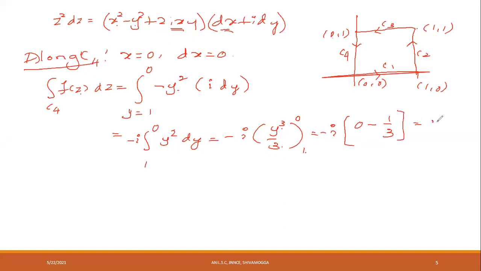Therefore, this is equal to I by 3. This is the integral along C4. So we have integrated along C1, C2, C3, and then C4.